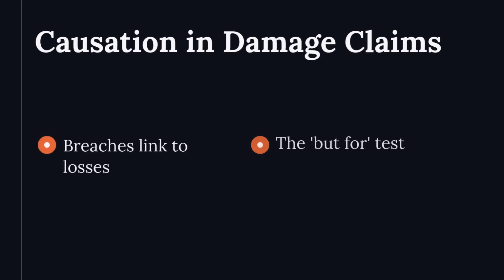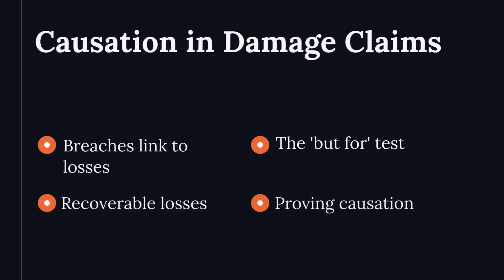Causation links breaches to losses. The but-for test filters claims. Losses must result from breaches to be recoverable. Claimants prove causation on a balance of probabilities. Understanding causation is crucial in damage claims.